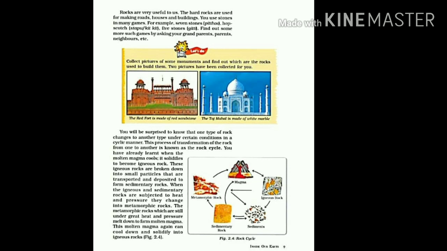And the small kind of rocks are known as stones, which are also used for playing different types of games. Few examples of different games are given here. They are 7 stones, 5 stones, hopscotch.